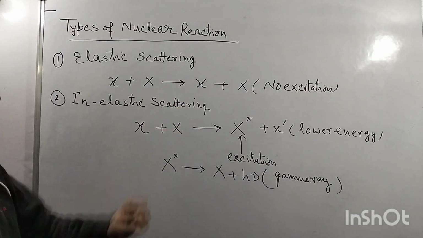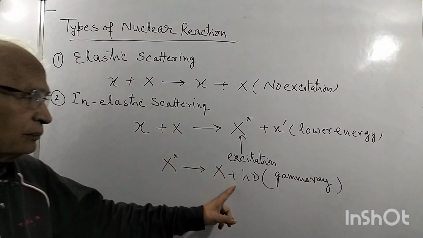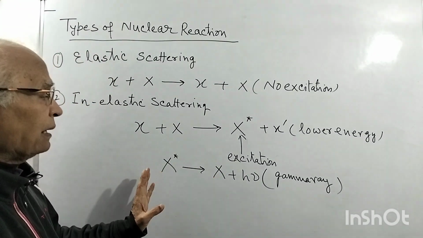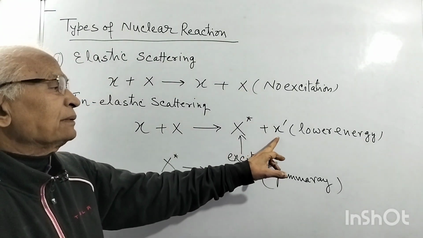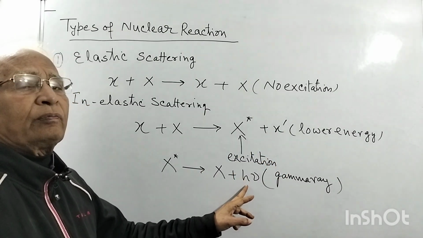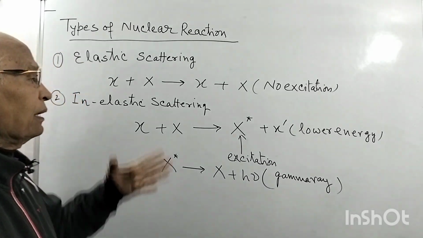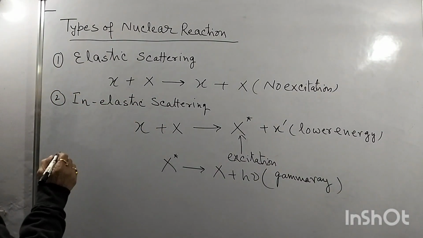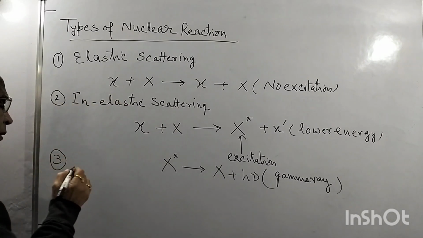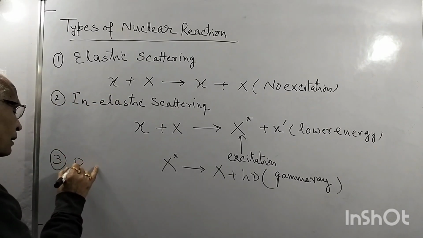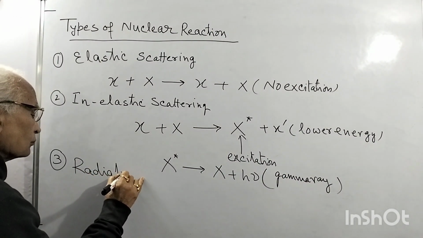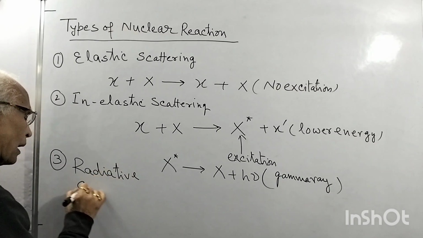So in inelastic scattering, the projectile goes with lesser energy and the target nucleus comes to the ground state by emission of a gamma ray. Well, you can say one another interaction, that is not scattering but is radiative capture.